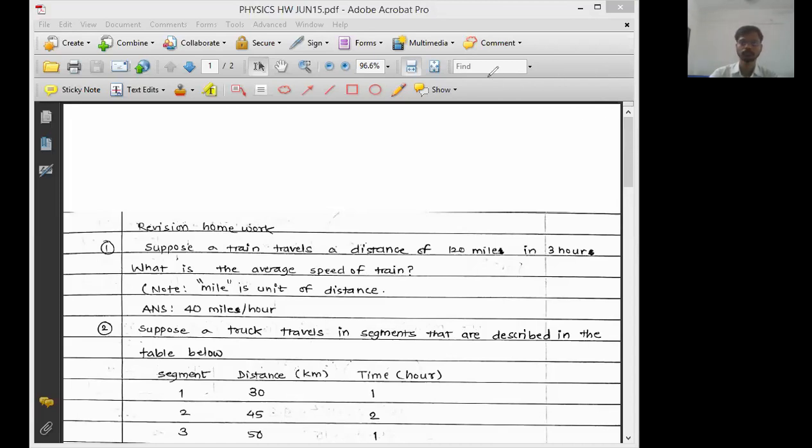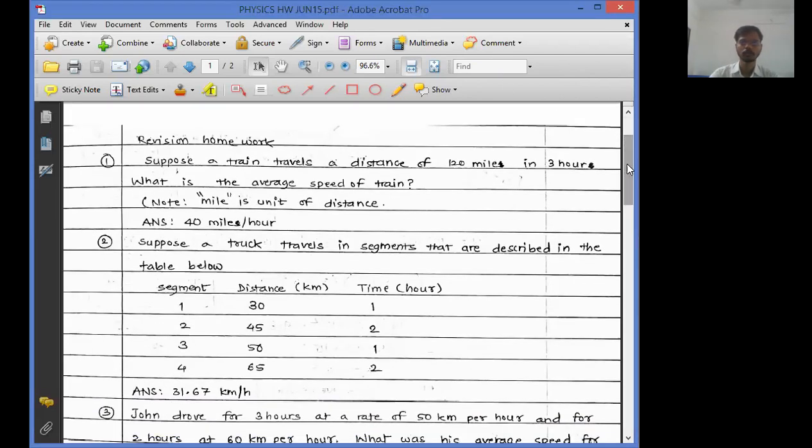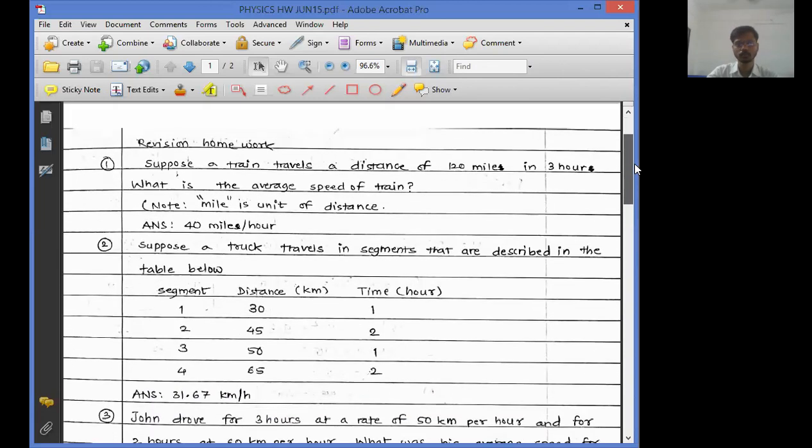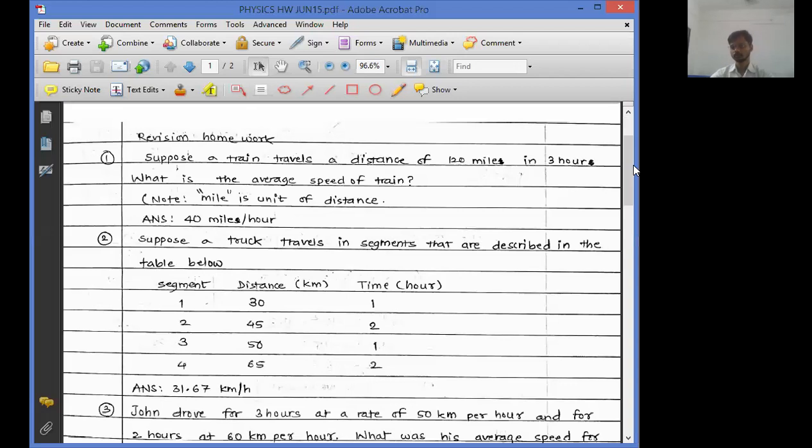So, question number 1. If you want me to solve question number 1, you can directly tell me question number 1. I will go sequentially, okay? Question number 1, do you want to do it? Yes, no? Shall I solve 1? Tell me yes or no. If you say no, I will move ahead. Very good. Good.